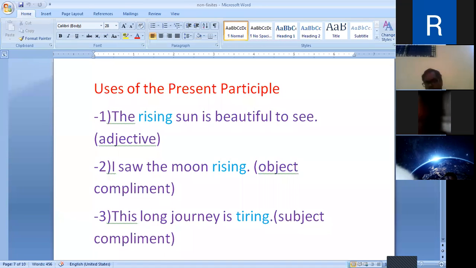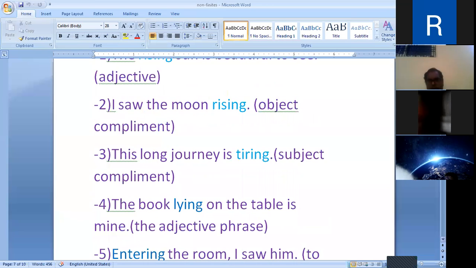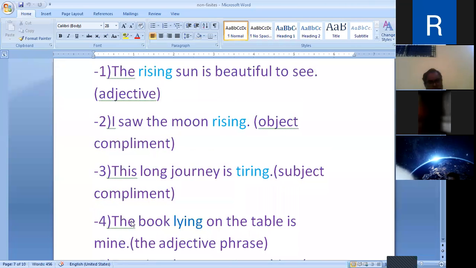But look at the difference between the first one and the fourth one. In the first, the present participle is placed before the noun. Here, the book, and then lying. The book lying. The present participle is just after the subject, the book. It is a noun.